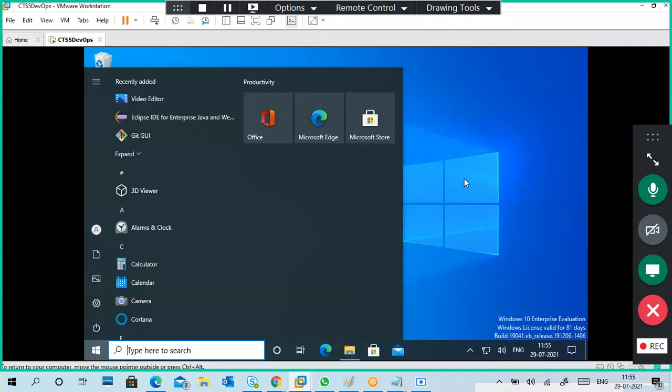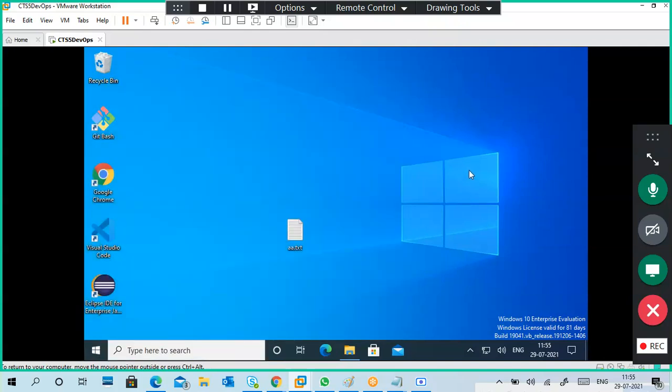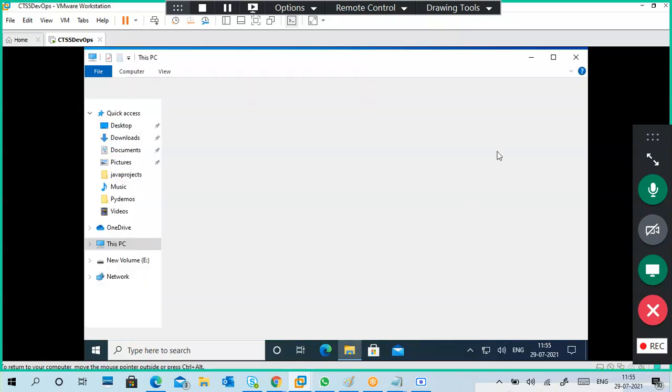Usually, don't install anything related to DevOps in your physical machine. That is my suggestion. Better to create a virtual machine, and you can put the things into the virtual machine also.